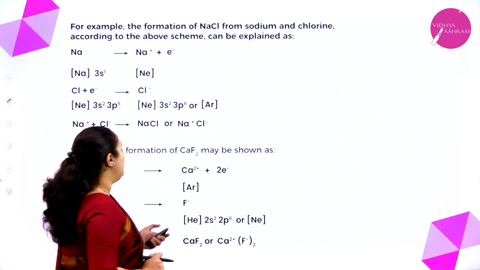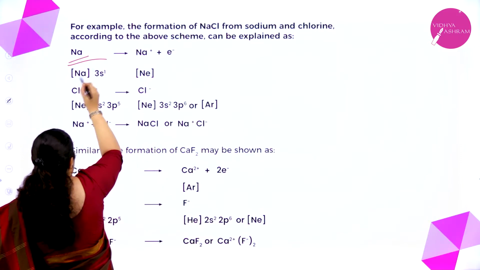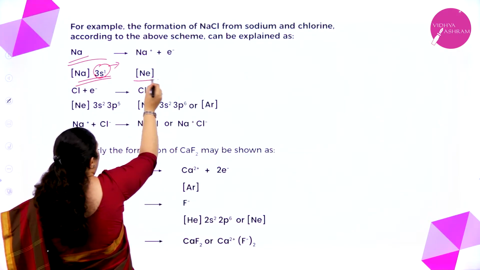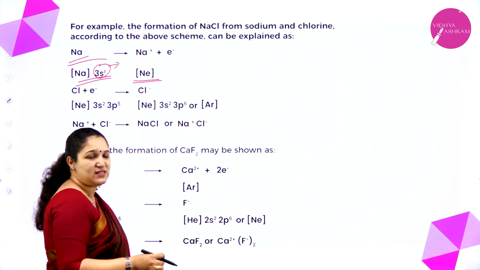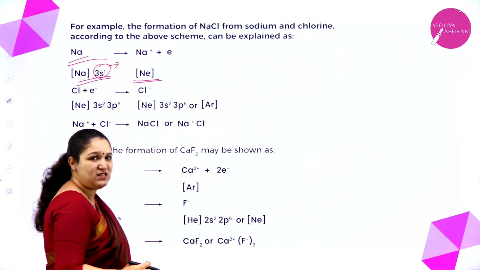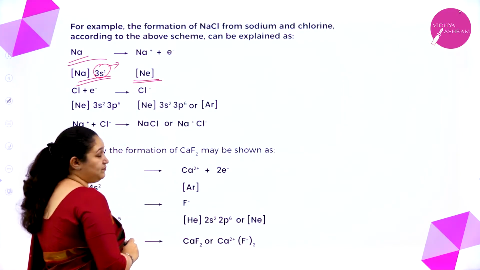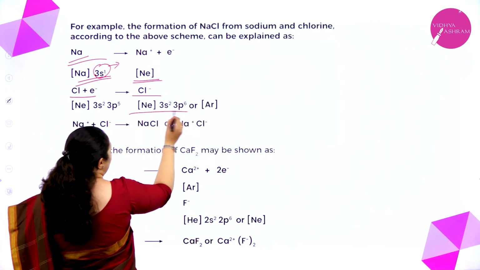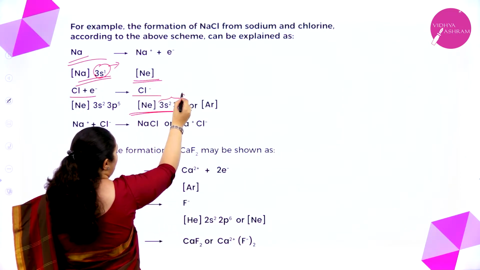More about this, we'll see here. Sodium has this electronic configuration. If it loses this electron, it will get the electronic configuration of a noble gas, and we know that noble gases have an octet structure in their valence shell. So obviously this has an octet structure. Similarly, chlorine has 7 electrons and can accept an electron to get an octet, that is 6 plus 2 is 8.